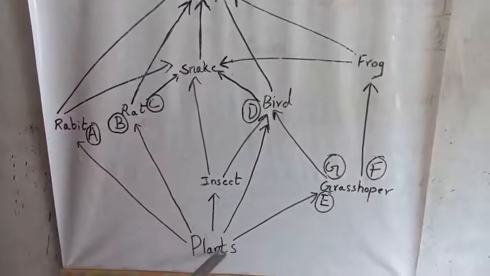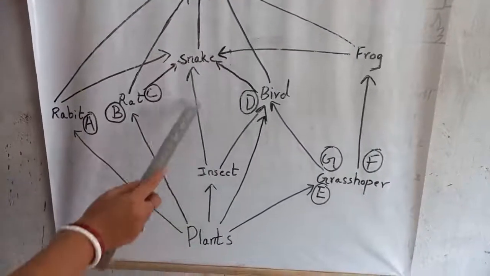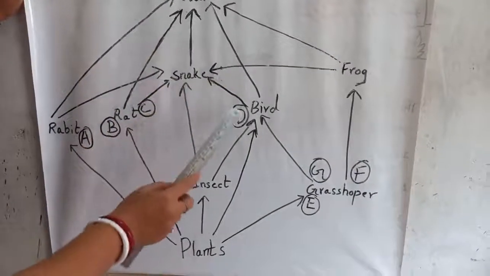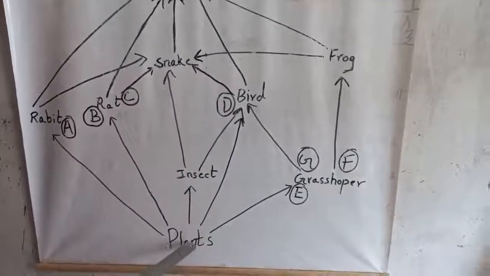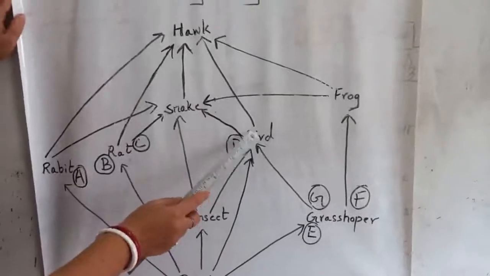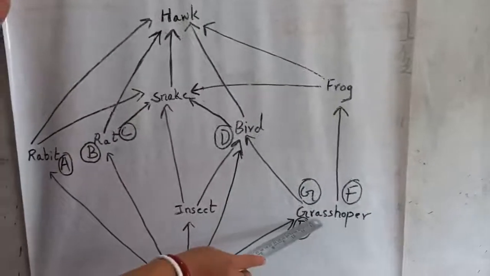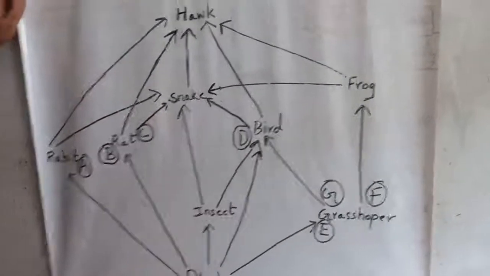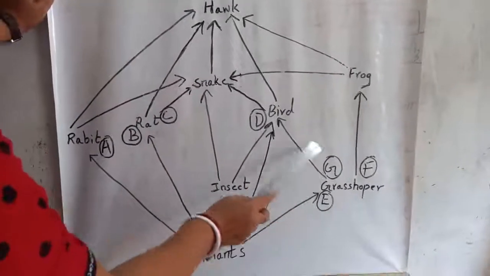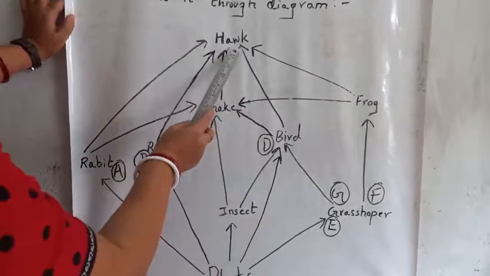Next, plants are eaten by insect. Insect is eaten by snake, which is eaten by hog. Now food chain D. Plants are eaten directly by bird and bird is eaten by hog. Now next, food chain E. Plants are eaten by grasshopper. Grasshopper is eaten by bird and bird is eaten by hog.